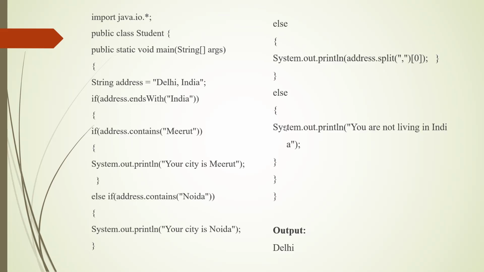Here India is there, so inside India we are checking whether the address is Delhi or not. If the address is not Delhi, the previous else part will execute. Address.split takes the part of the string Delhi, India before the comma. The split method splits the given string into an array of values. Delhi and India are separated as two array values using the comma, and since zero index is specified, it takes the first value, Delhi. So the output is Delhi.